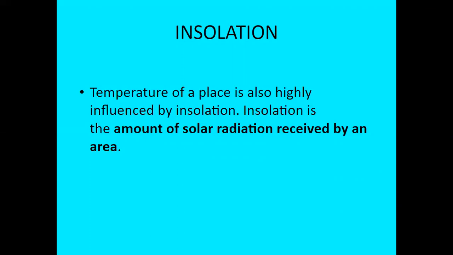Temperate zone: it lies between the Tropic of Cancer and the Arctic Circle in the northern hemisphere and Tropic of Capricorn and Antarctic Circle in the southern hemisphere. This zone is neither very hot nor very cold. Frigid zone: it lies between the Arctic Circle and the North Pole in the northern hemisphere and the Antarctic Circle and the South Pole in the southern hemisphere. There is little heating here due to slanting rays of the sun, because of which the temperature here remains very low. Antarctica lies in this zone.